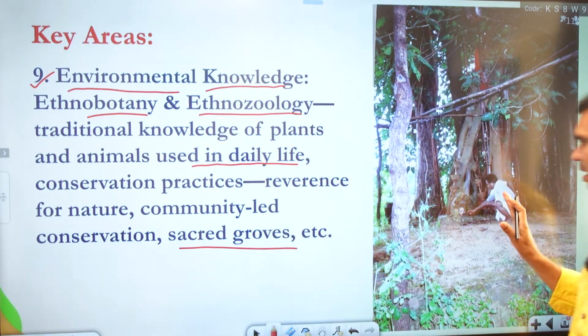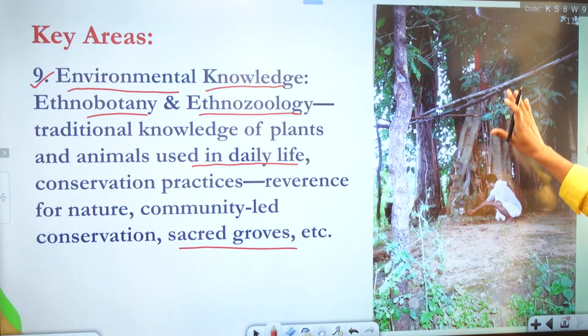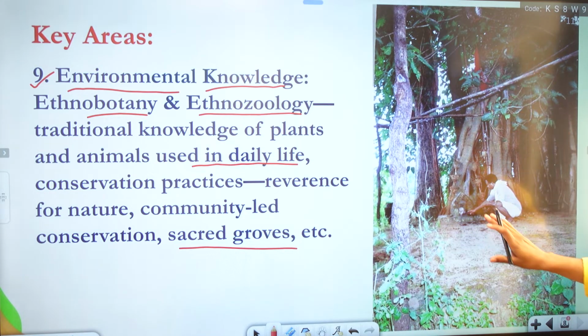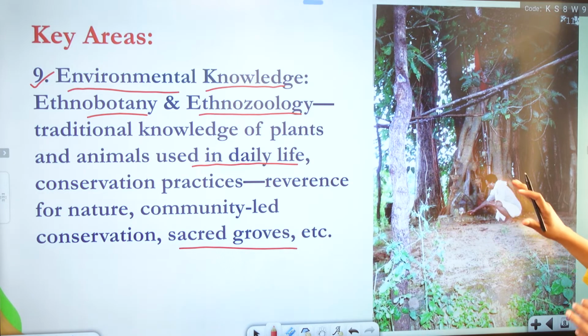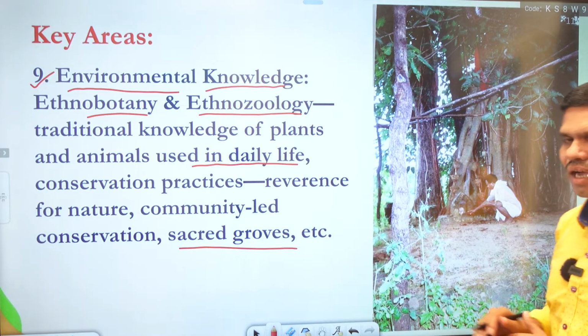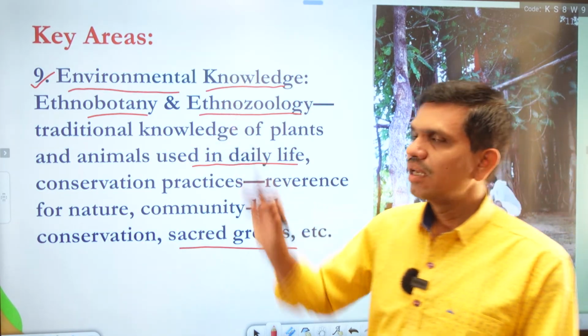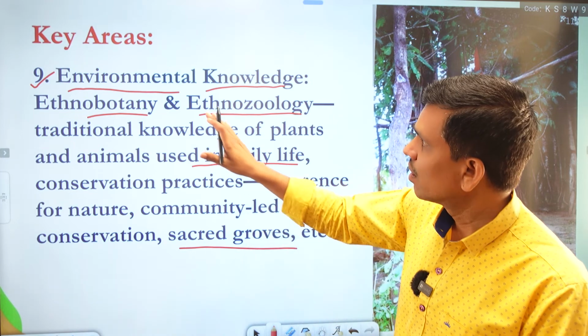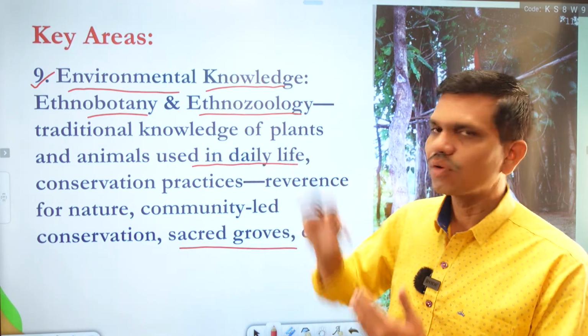Here you see a person worshipping a tree, and probably this is a very big tree, and this is done before harvesting. We find these types of practices in India, and this shows nothing but consciousness towards the environment and towards the coexistence of nature with human beings.